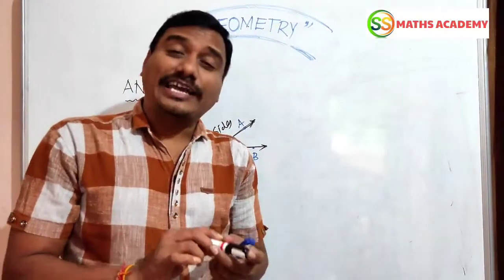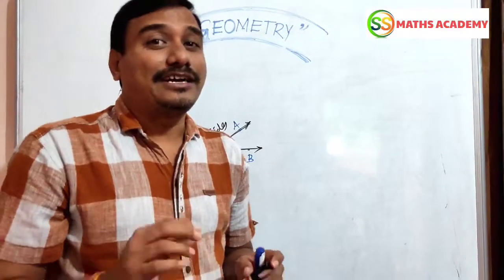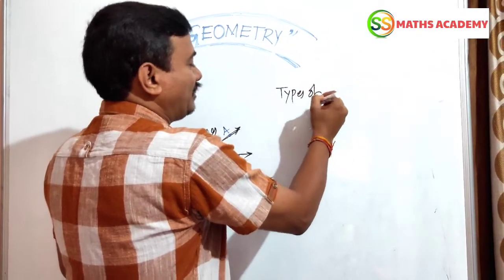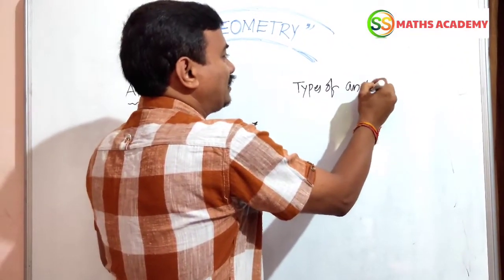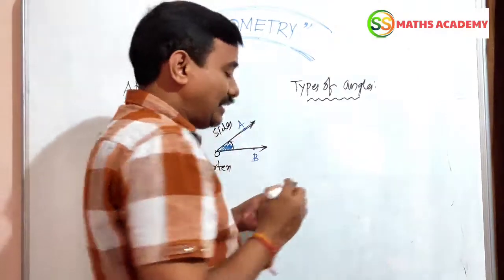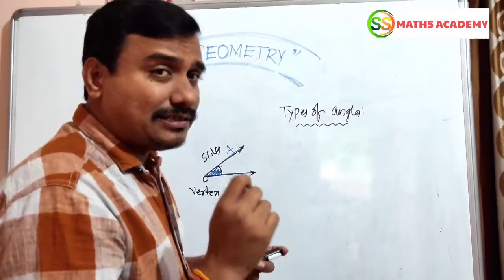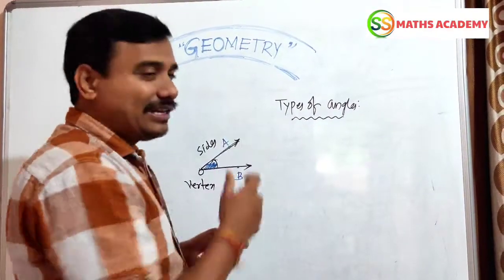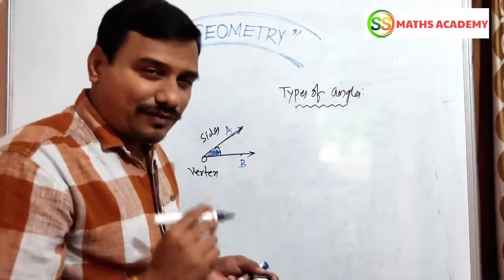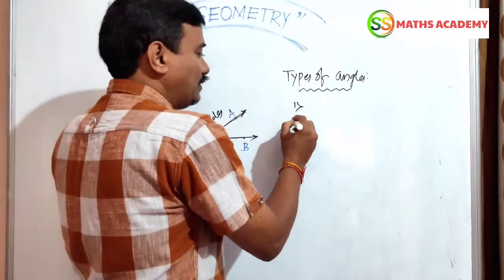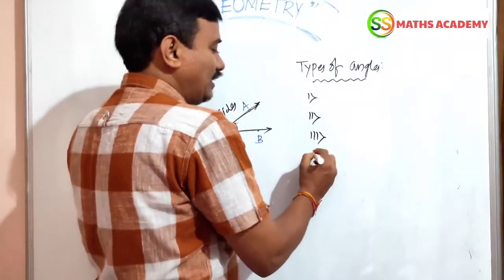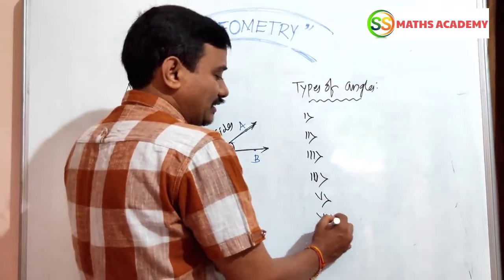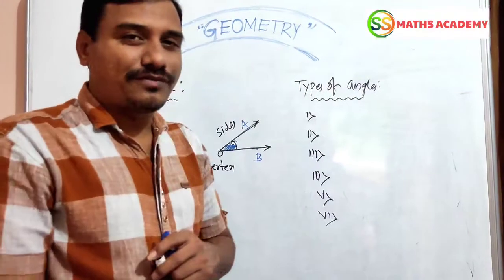Now after completion of the angle definition, we are remembering something: types of angles. Yes, types of angles. Very important topic this is. After getting the definition, inclination of two rays having a common point is called an angle. Types of angle: how many types are there? Generally 6 main important types of angles are there.